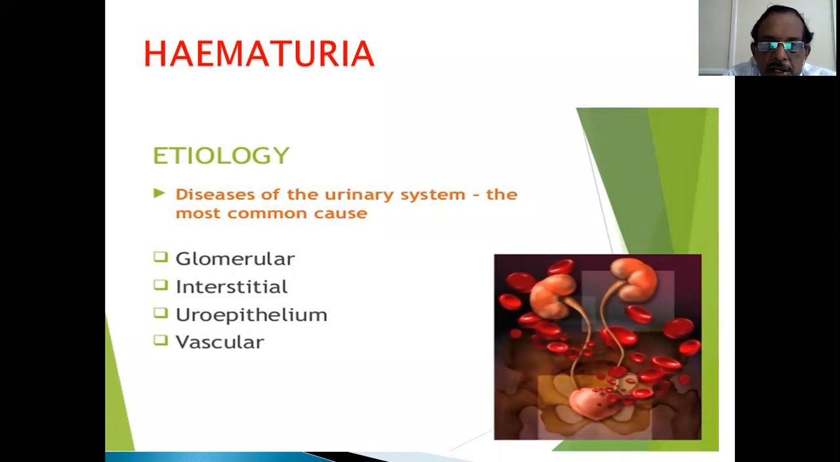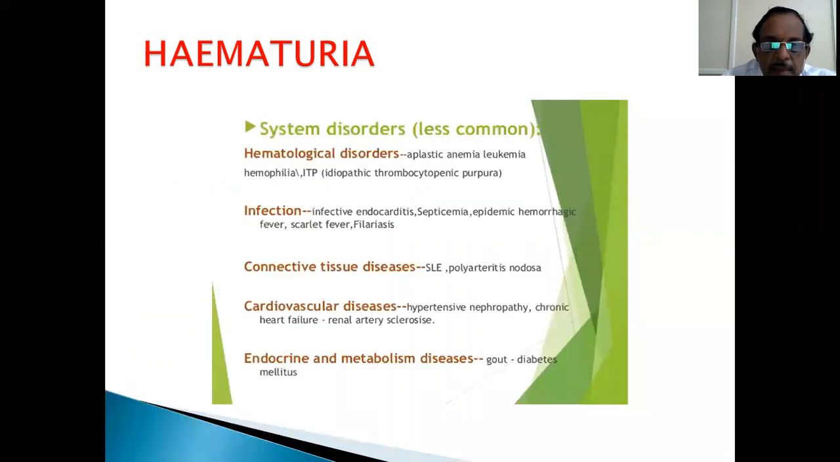So once again, coming to etiology, the most common causes are glomerular, interstitial disease of the kidney, urothelium, and vascular reasons. Systemic disorders are less common, but still they can produce hematuria and are a part of the syndrome. Hematological disorders like aplastic anemia and leukemia can produce purpura and thrombocytopenia. They can produce hematuria apart from bleeding tendencies elsewhere. Infections: infective endocarditis, septicemia, scarlet fever, filariasis. As I said, filariasis can cause chyluria or hematochyluria. So these are certain reasons which produce hematuria.